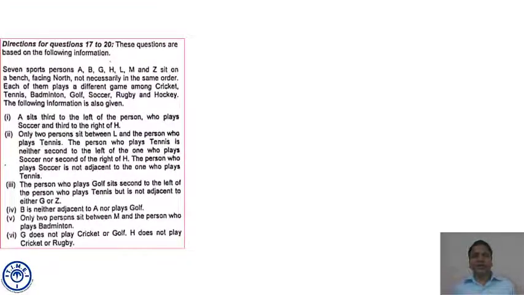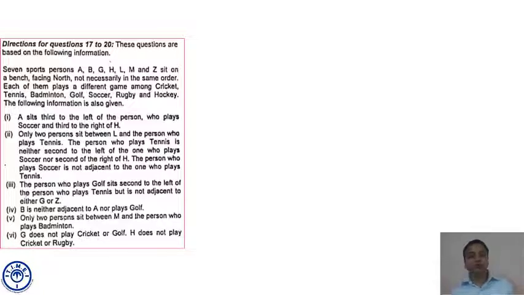Question 17 to 20. These questions are based on the following information. 7 sports persons A, B, G, H, L, M and Z sit in a bench facing north, not necessarily in the same order. Each of them plays a different game among cricket, tennis, badminton, golf, soccer, rugby, and hockey.